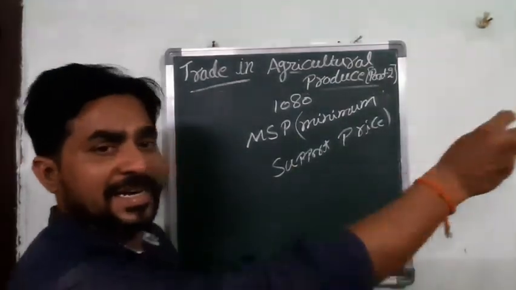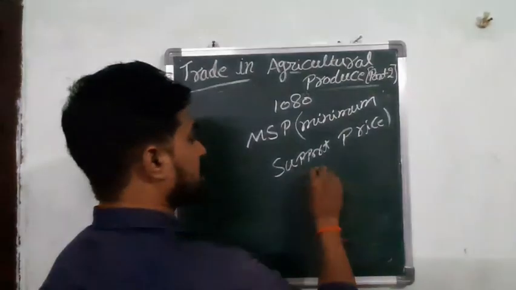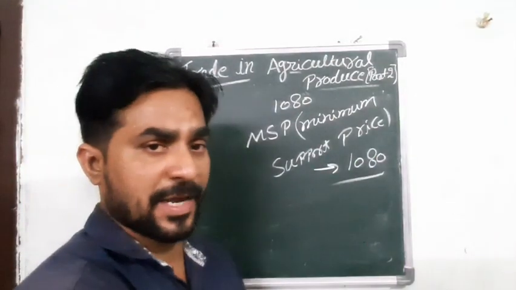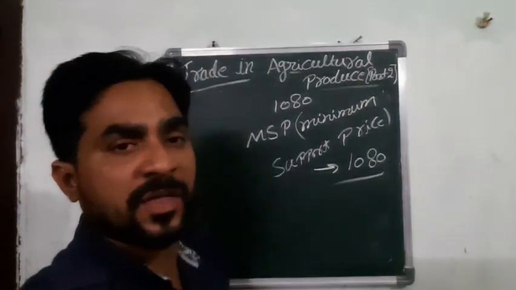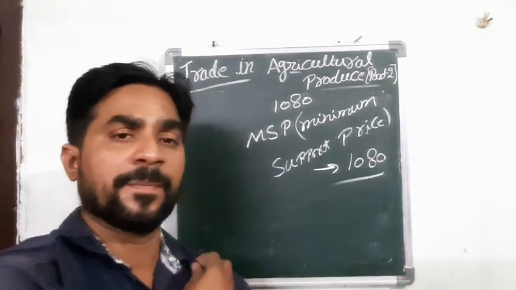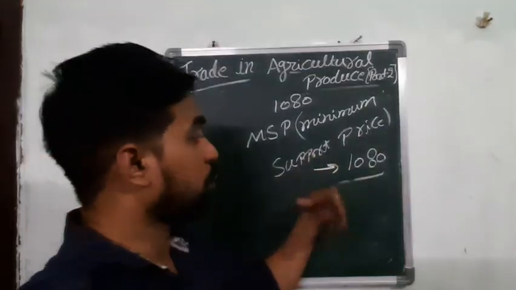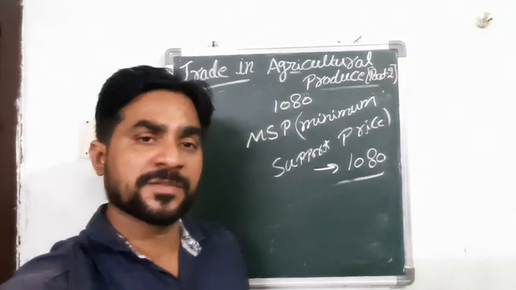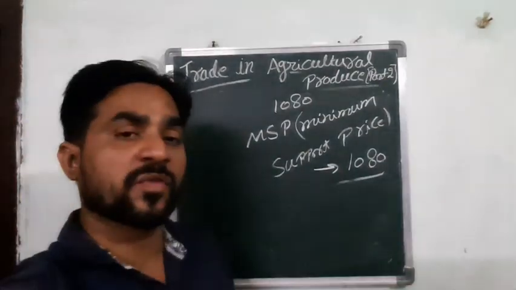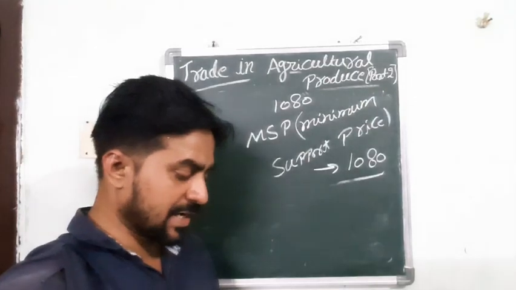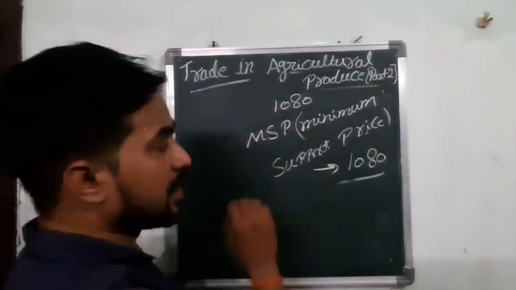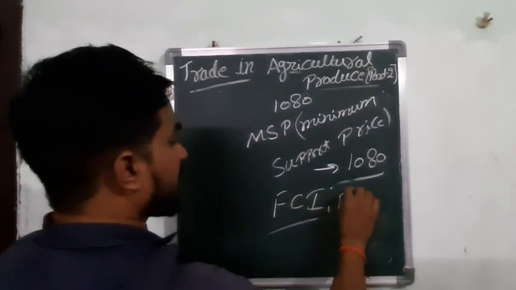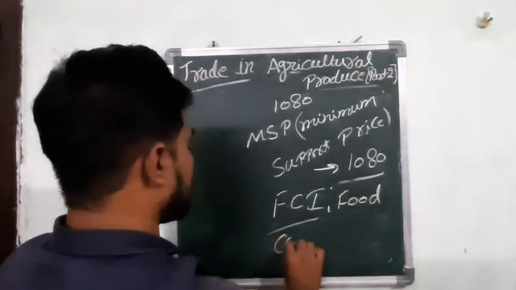So the market committee members also started with the price of 1080 for every farmer. There are some farmers who like to sell this crop for more than 1080, because this price is going to be paid by the government. So the reason they are waiting in the agricultural market only. So we will see MSP and FCI, the Food Corporation of India.